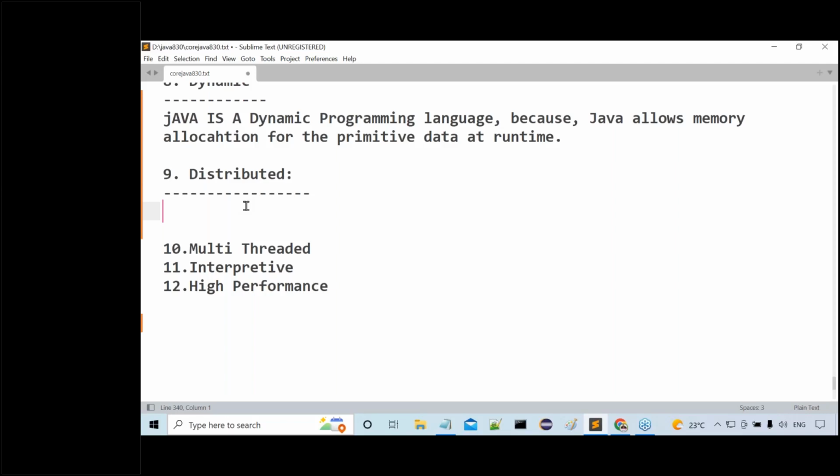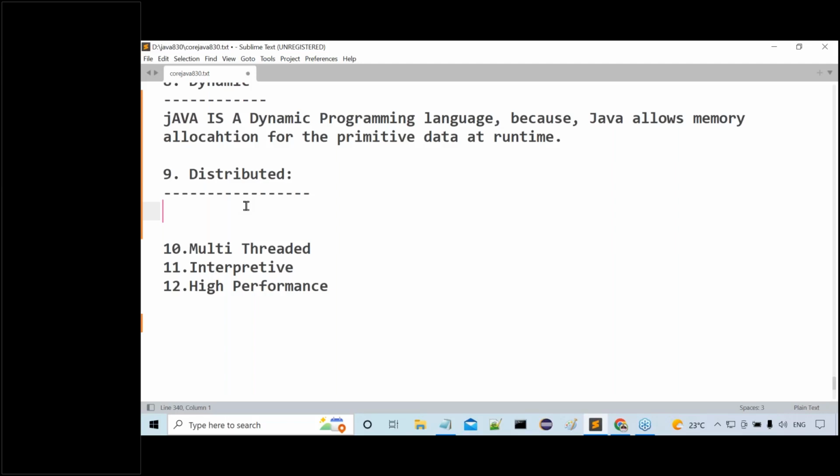To prepare distributed applications, Java has given another module. What is the name of this module? J2EE, Java EE. What is J2EE actually? Java 2 Enterprise Edition. J2EE stands for Java 2 Enterprise Edition. Got my point or not? So this J2EE was provided by Java in order to prepare distributed applications only.